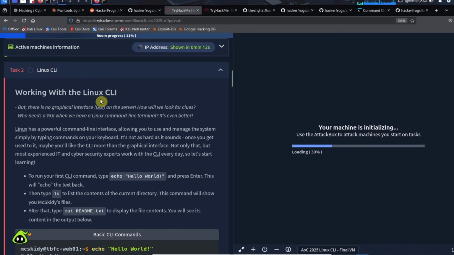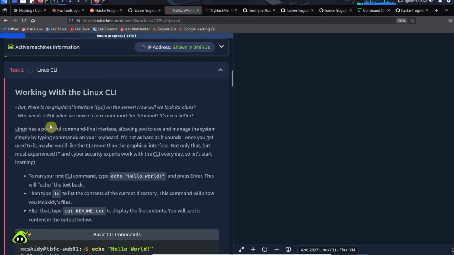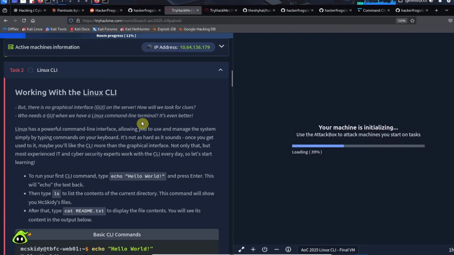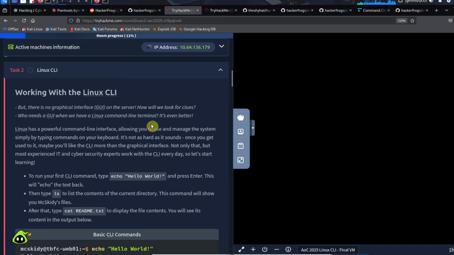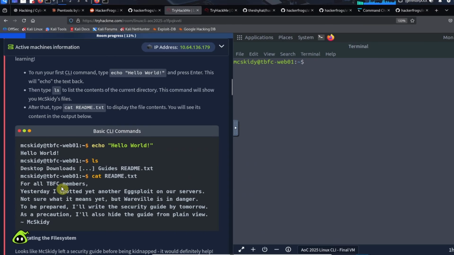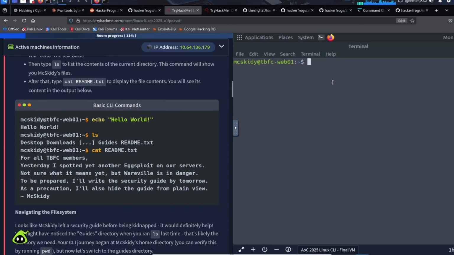It says working with the Linux CLI. There's no graphical interface on this server, so how do we look for clues? Who needs a GUI? Graphical interfaces are called GUIs, and what we're dealing with here is CLIs, or command line interfaces. It's basically a terminal where you can type in all of your commands. We can use a bunch of different commands on the terminal here to achieve different goals on the file server. It says here that we can type in this command to echo hello world. So echo, space, and then between some quotes we'll put in hello world.